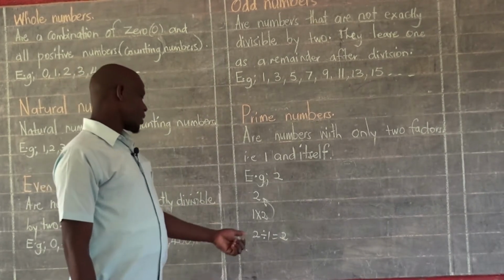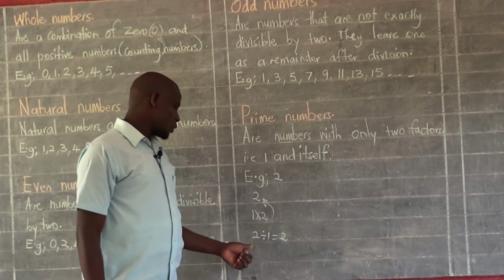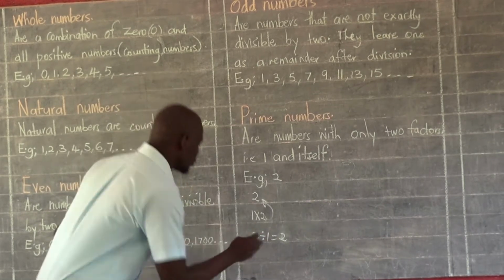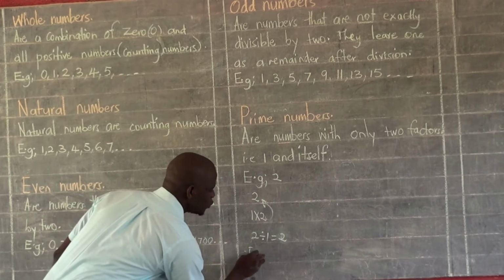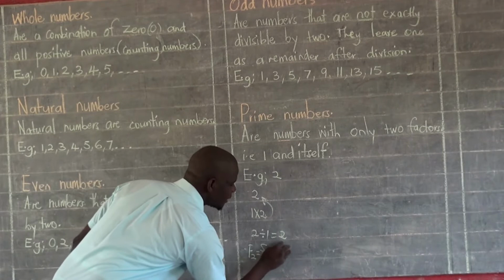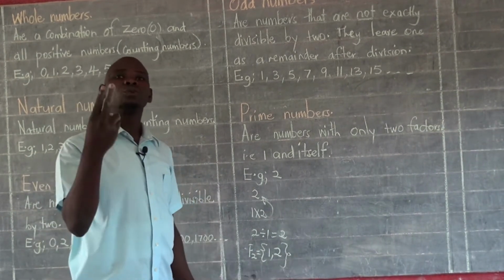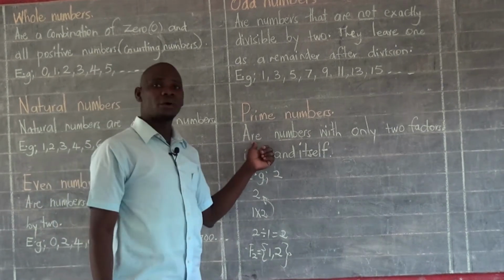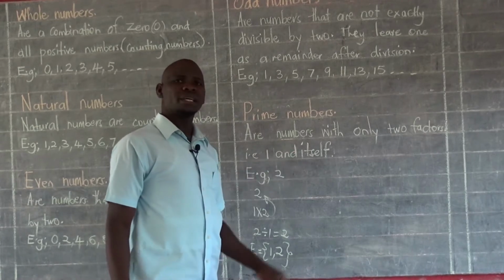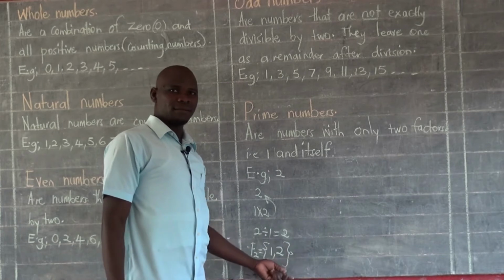It means 1 and 2 qualify to be factors of 2. So I can say factors of 2 include 1 and the number itself, which is 2. So you realize that 2 has got only 2 factors, which is true according to Deus, who told us that a prime number is a number which has got only 2 factors, and that is 1 and itself.